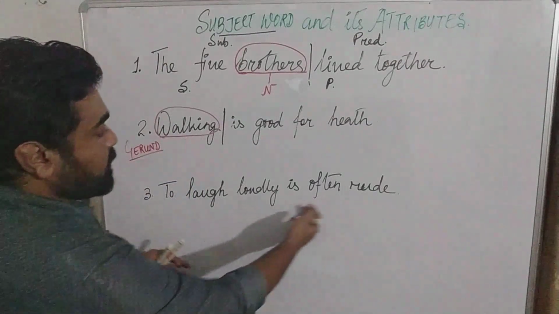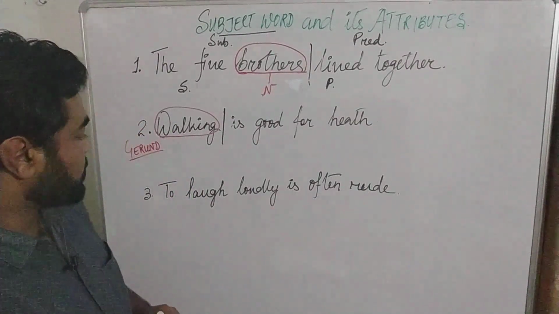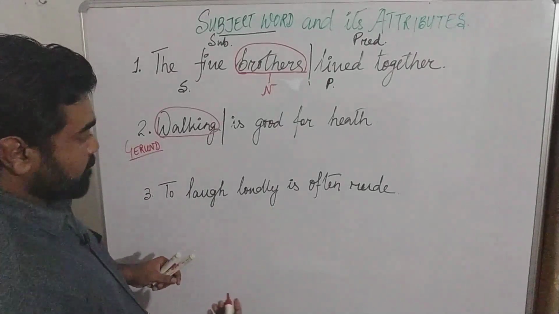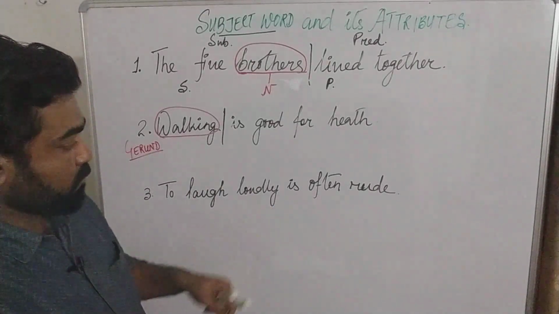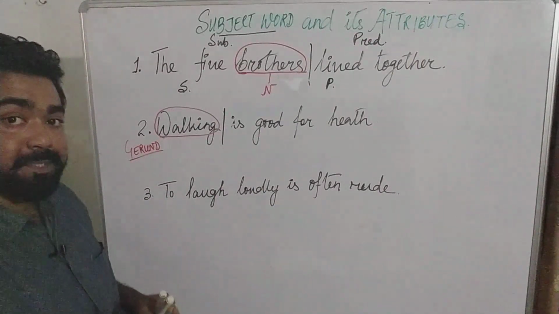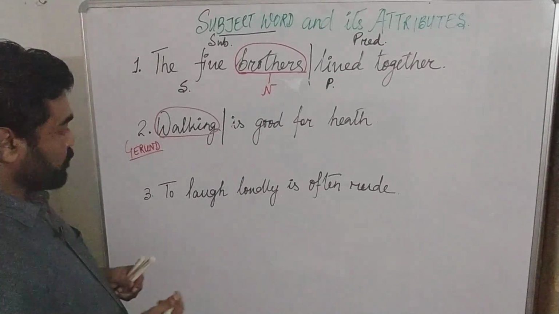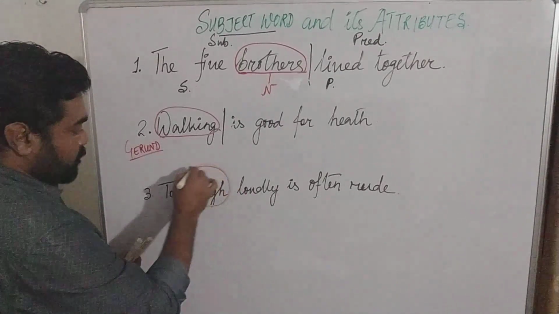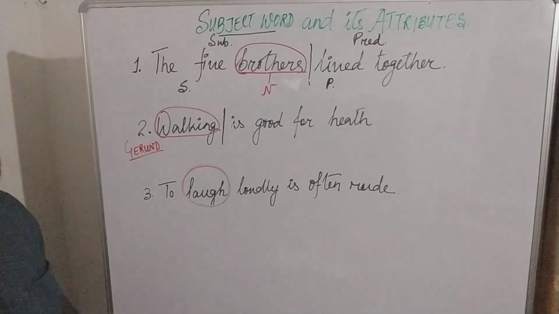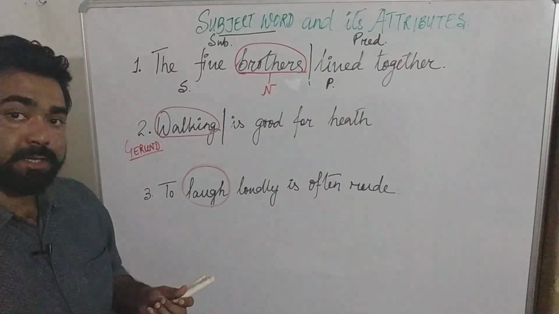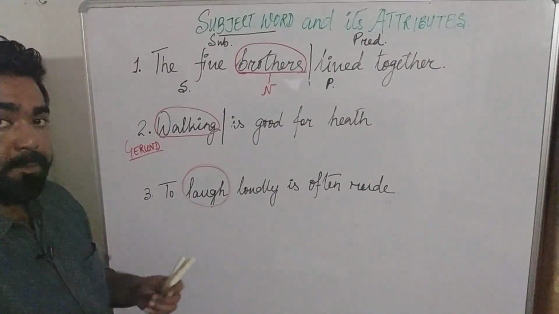Now let's look at the third sentence. The third sentence tells us: to laugh loudly is often rude. Again, it is difficult to locate a noun here, isn't it? So what you're going to look at is any other word which is acting as a noun, and when we do that we find that the words to laugh are actually acting as a noun in the sentence, because the definition of subject is the person or thing talked about in the sentence.